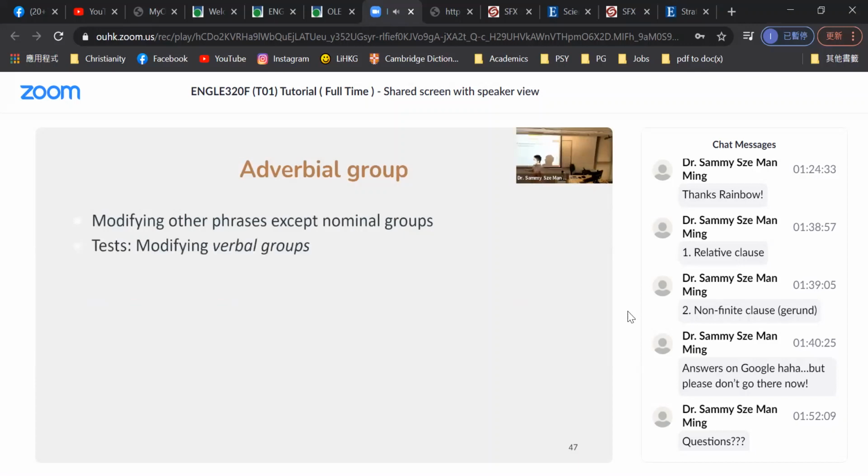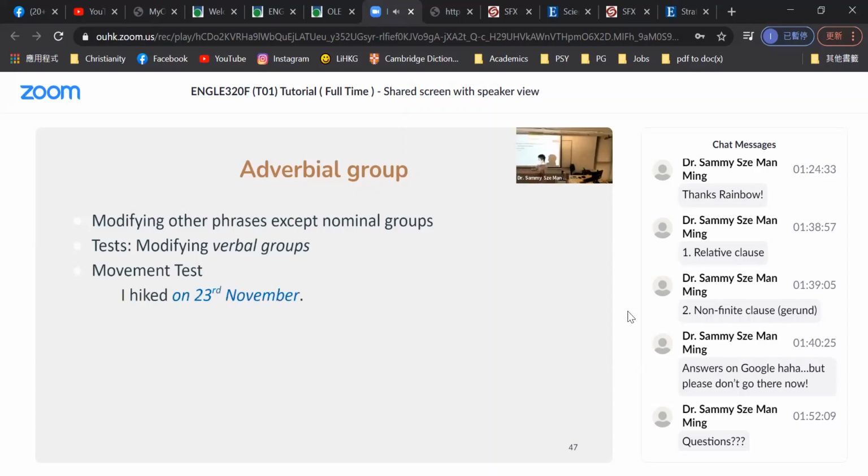So we have two tests to see if the prepositional group is functioning as an adverbial group to modify, to describe the verbal groups. The first test, movement test, to see if we can move the prepositional phrase around within the sentence. Press 1.